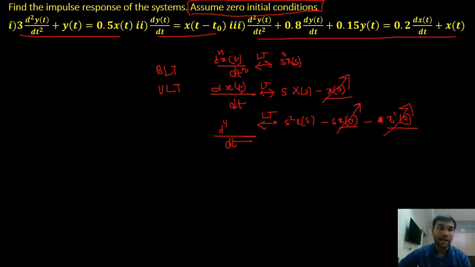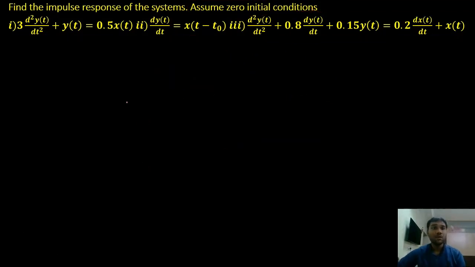Right? I can apply the unilateral case and assume zero initial conditions, or when it is directly given, assume zero initial conditions. What does this mean? The unilateral case is nothing but equal to the bilateral case. Both are the same. So now I'm going to erase all this.